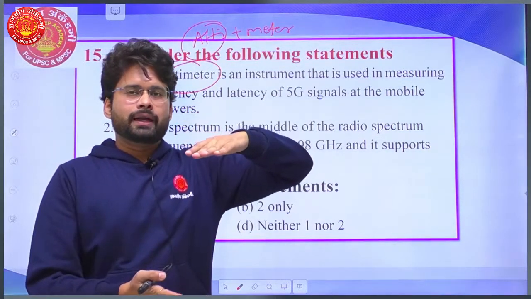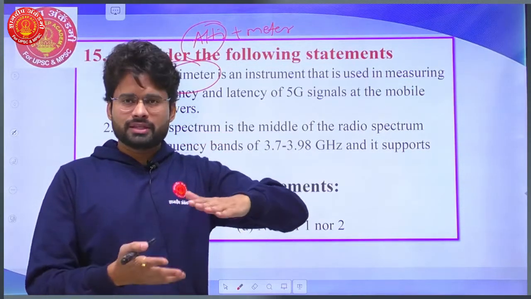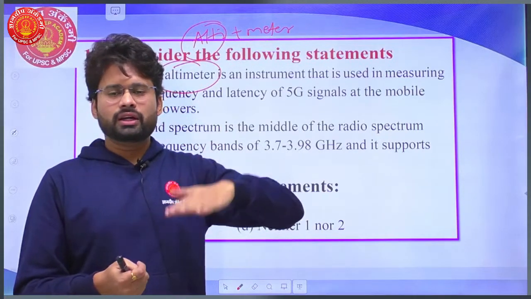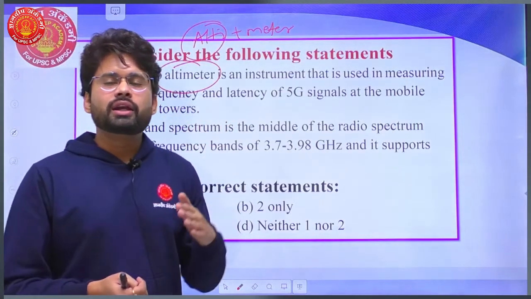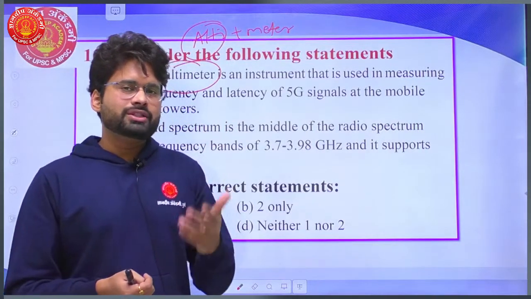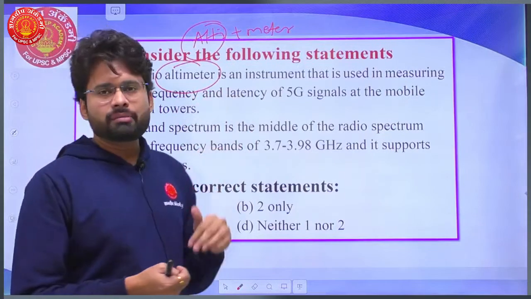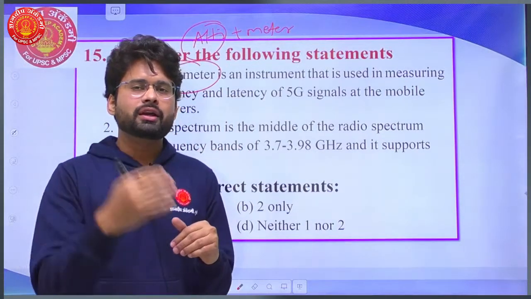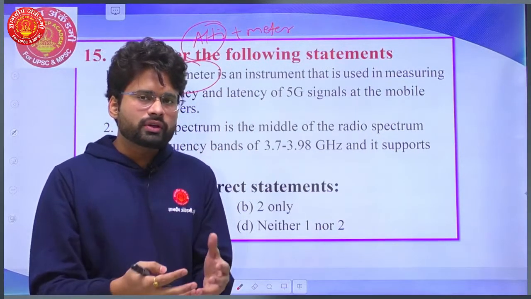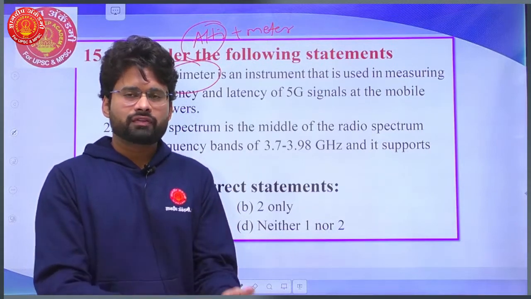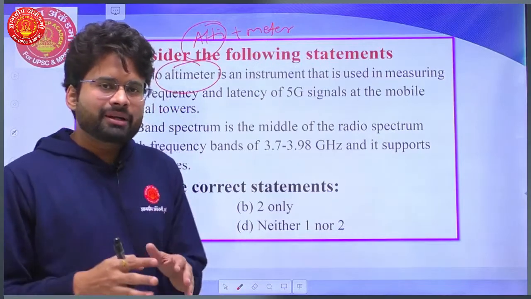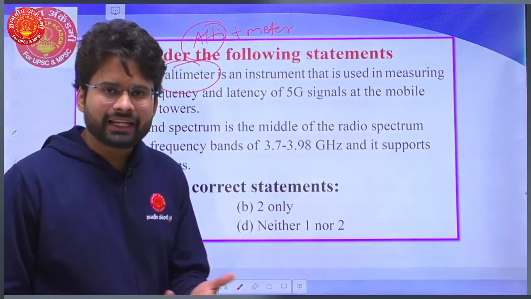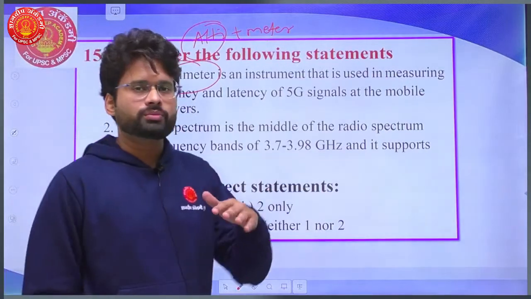If you travel by airplane, you will hear frequent announcements that we are at this many feet height from sea level or ground level. So how do they measure? They measure with the help of an instrument called an altimeter, where they emit some waves, and from the reflection we can get the exact height of that aeroplane from the ground level. So basically, an altimeter is the instrument which measures the height of flying objects.